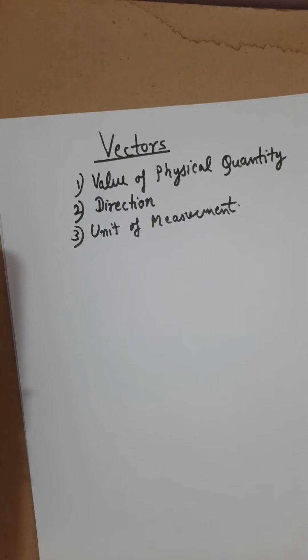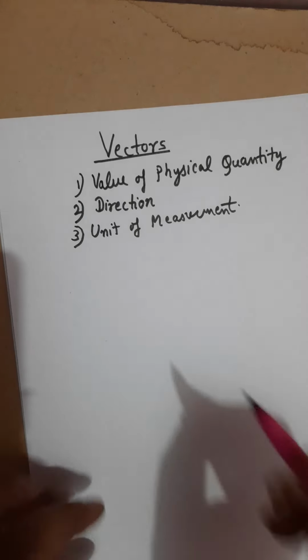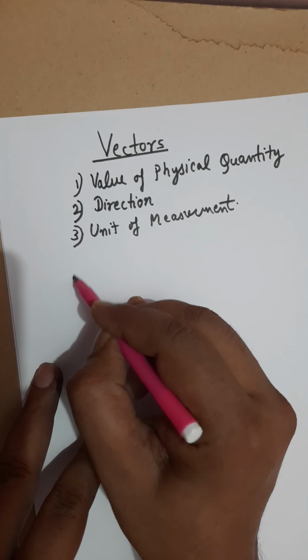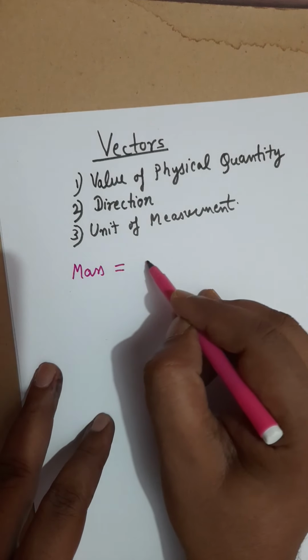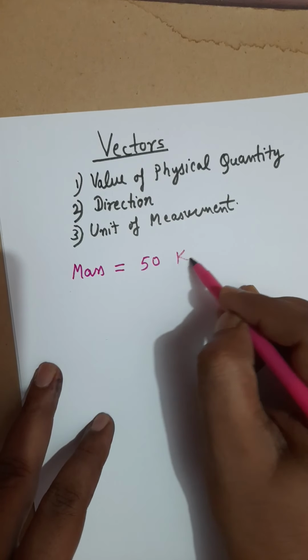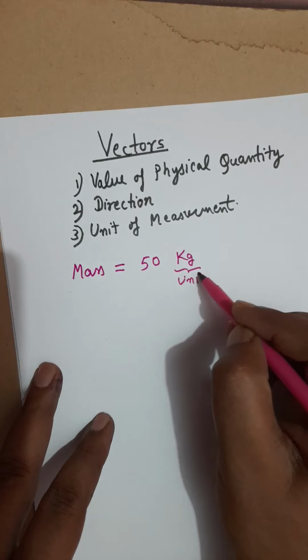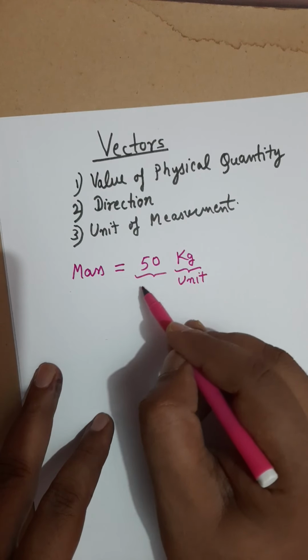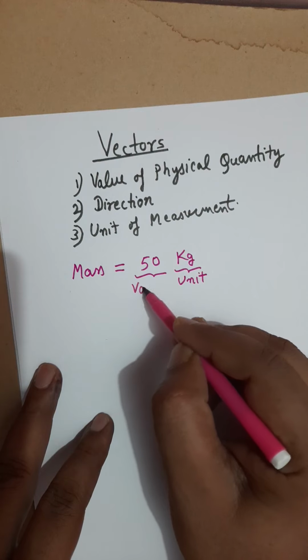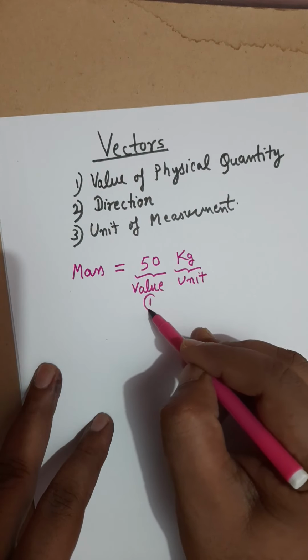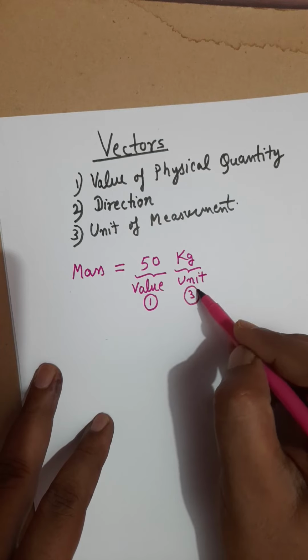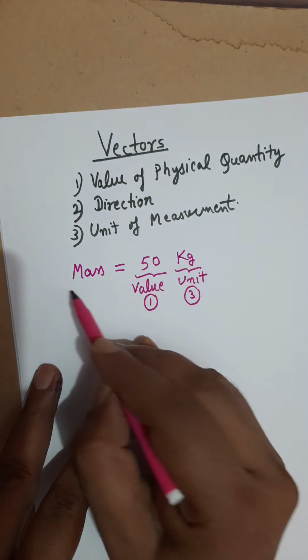For example, if you want to convey your weight, or your mass, and you simply say that my mass is 50 kilogram, you never say that your mass is 50 kilogram in a specific direction. So you just say 50, which is a number, and then kilogram. This kilogram is the unit of measurement, and this 50 is called the value of the physical quantity. That is point number 1. So you need point number 1 and point number 3, but point number 2 is not required for this quantity.